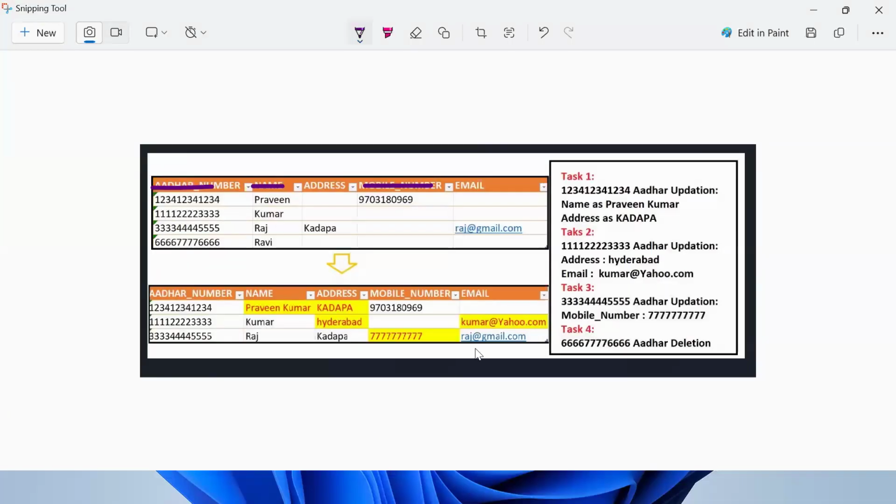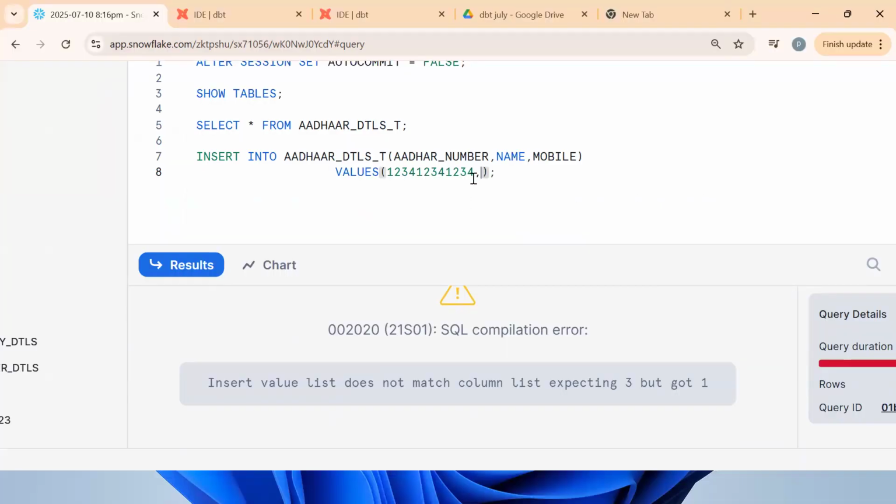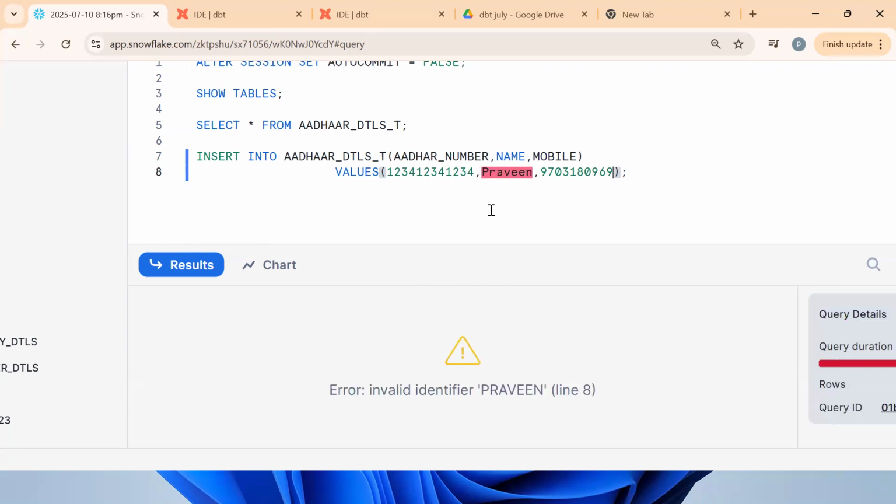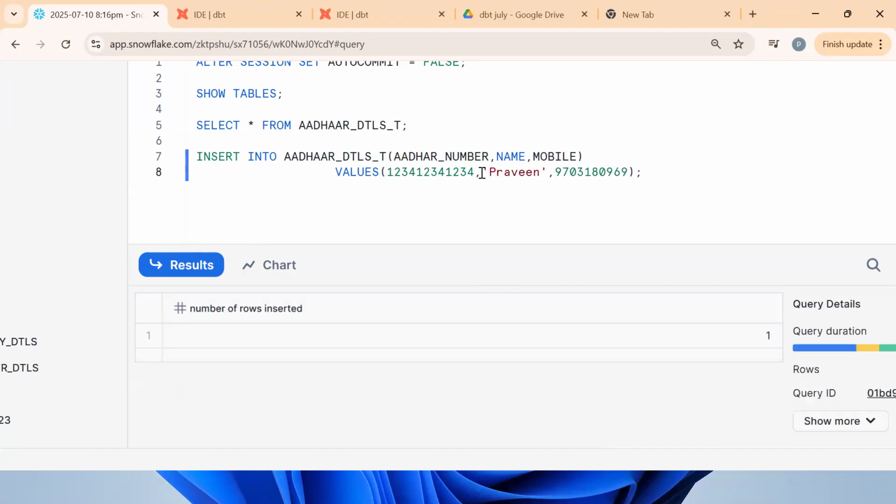Now the next one, Praveen. Then the mobile number. Tell me, will it work now? No. Why? Because Praveen is a string. So compulsorily we should put single quotes. Single quote. Okay, got the point.